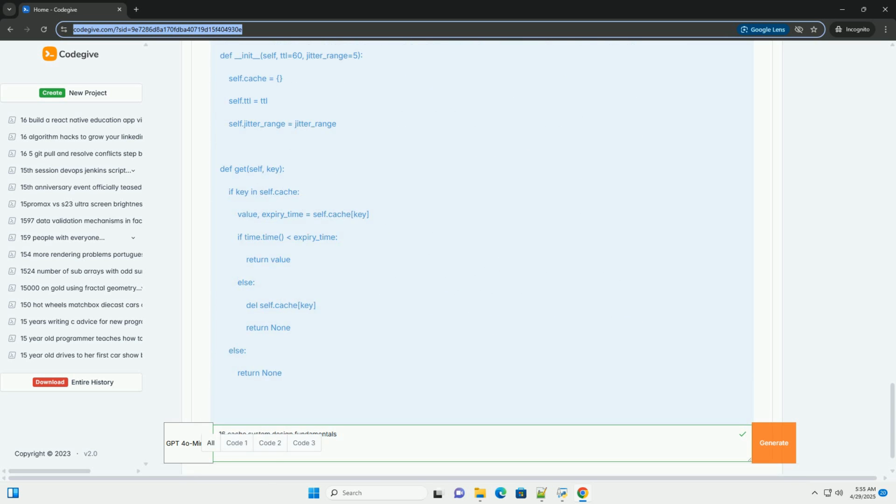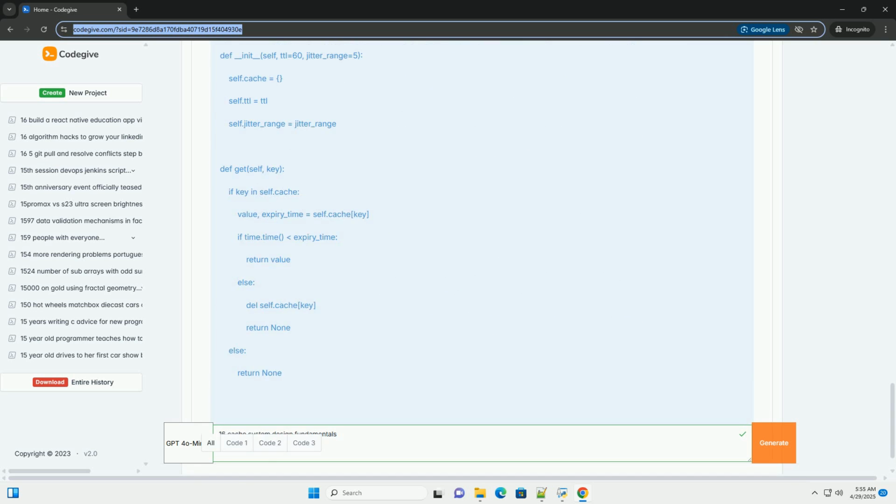Proxy caching: caching at a reverse proxy server, for example Nginx, Varnish. Offloads requests from the application servers. Application level caching: caching within the application code. Simplest to implement but may not scale as well. Database caching: caching at the database layer, for example query results, frequently accessed rows. Multiple layers of caching are common for optimal performance.